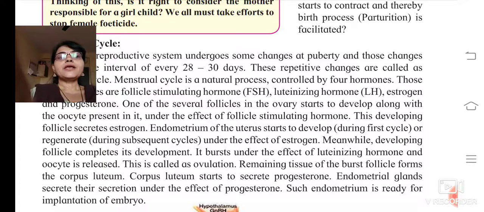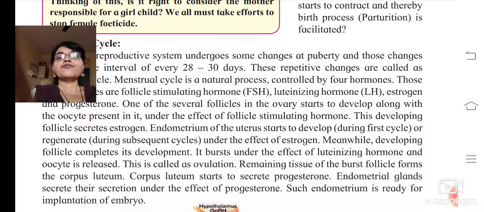Follicle stimulating hormone. This developing follicle secretes estrogen. So for the growth of the follicle, which hormone helped? FSH, that is follicle stimulating hormone.